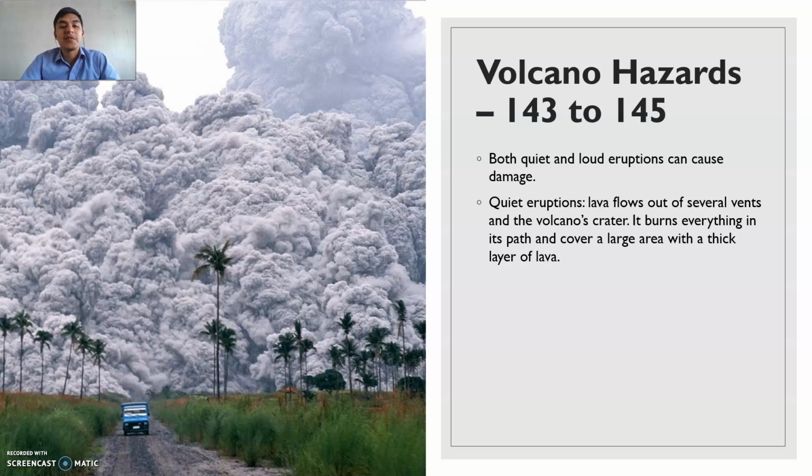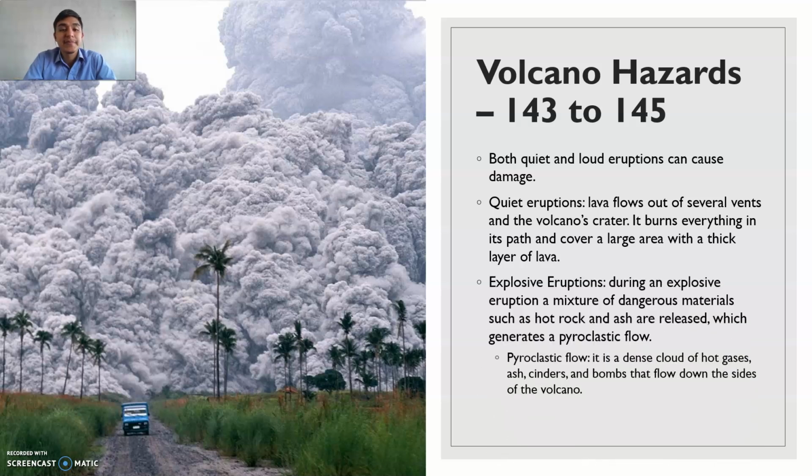So just like we analyzed before, in quiet eruptions, and of course talking about lava, it is going to easily flow out of the vents and of the volcano. But it doesn't mean that it is not going to damage anything. So remember that lava is extremely hot, so it can burn many things around the volcano, and of course cover it with a thick layer of this component.